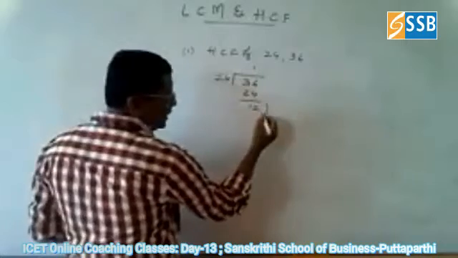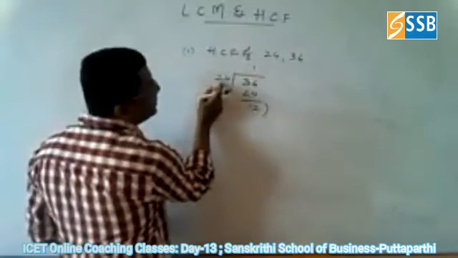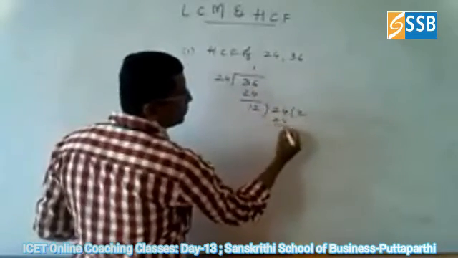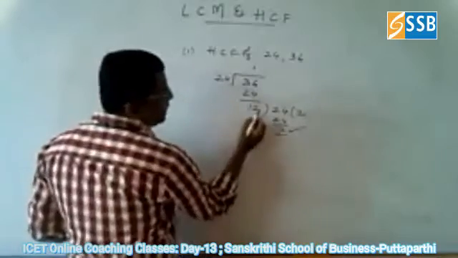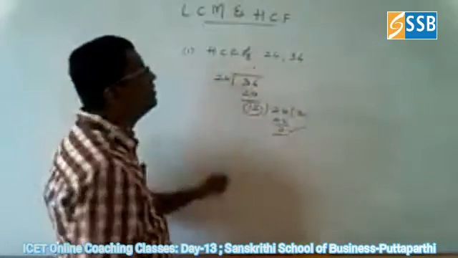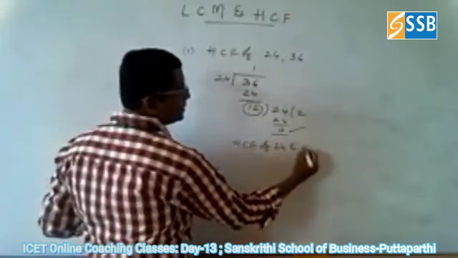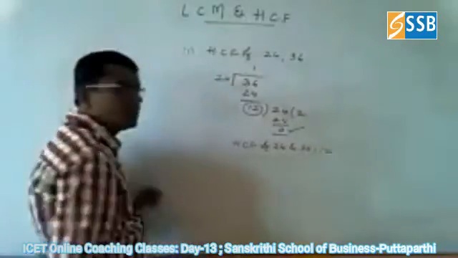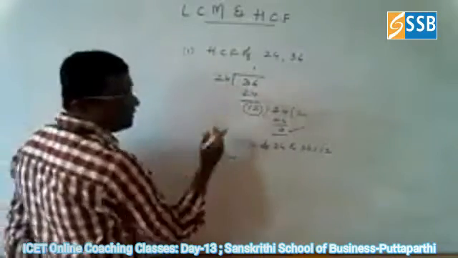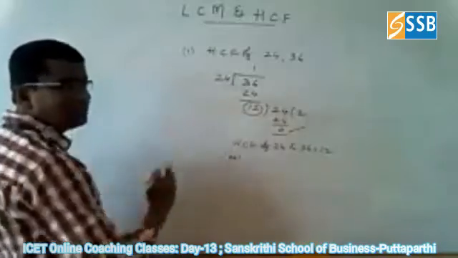Okay. Again with the remainder, you divide the previous divisor. What is the previous divisor? 24. So 12 2s are 24. Where you get a 0 remainder, the divisor, 12, is called the HCF of these two numbers. So the HCF of 24 and 36 is equal to 12. This is the quickest and fastest method for finding the HCF of two numbers.